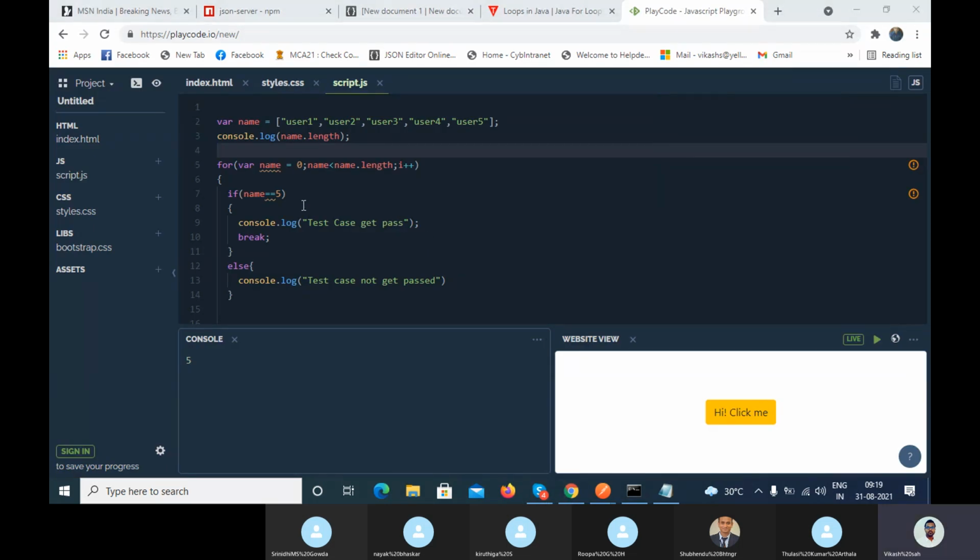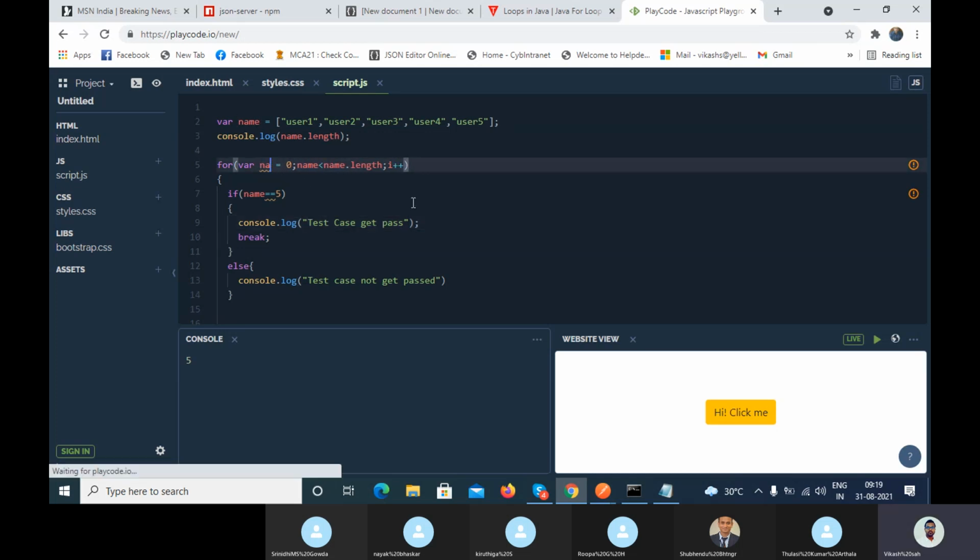Okay. Now my scenario is you have to write the code that if user 3 gets matched, then print the message like test case get pass. You have to find user 3 inside this array, right? So I have written the condition.